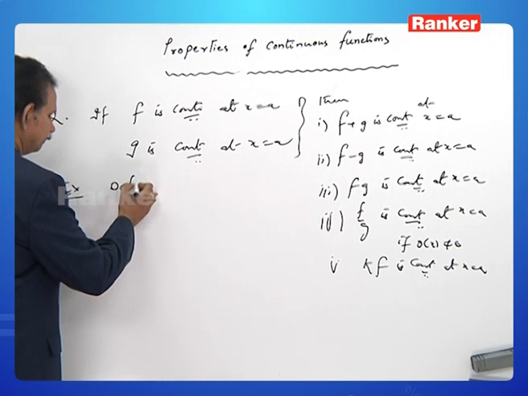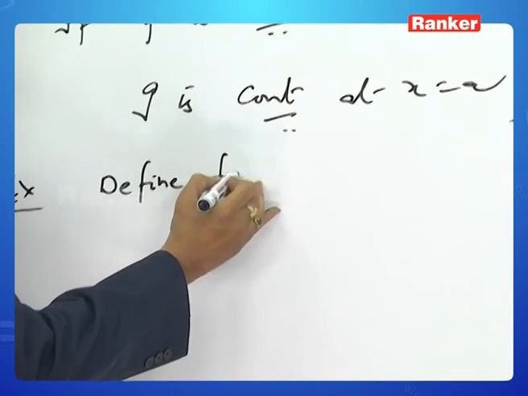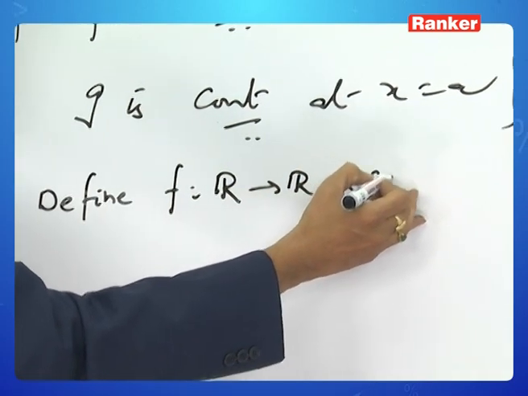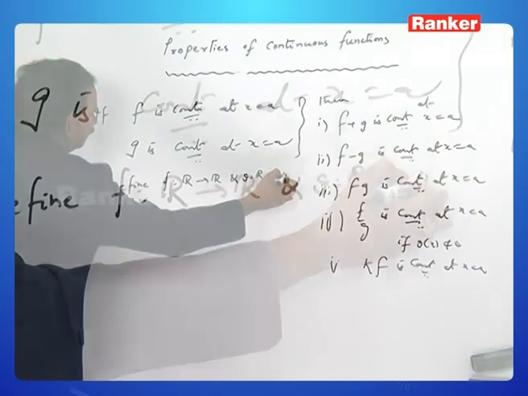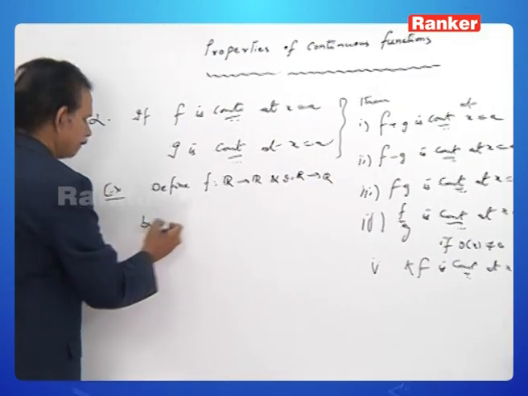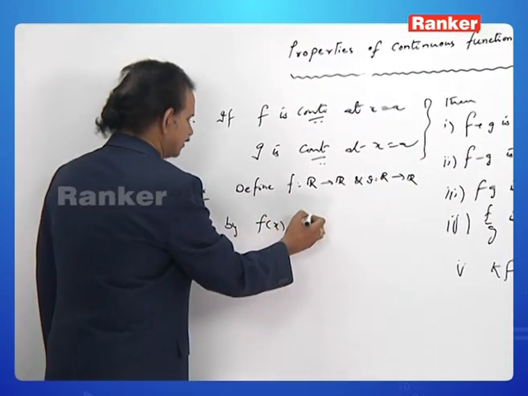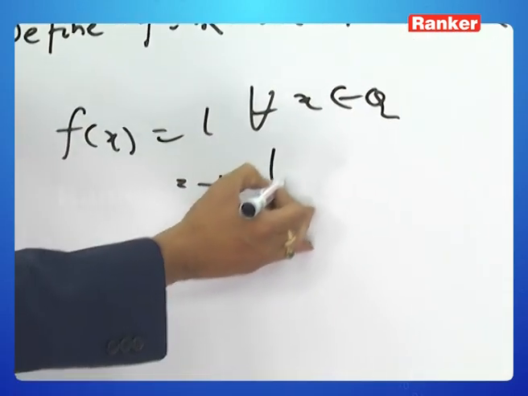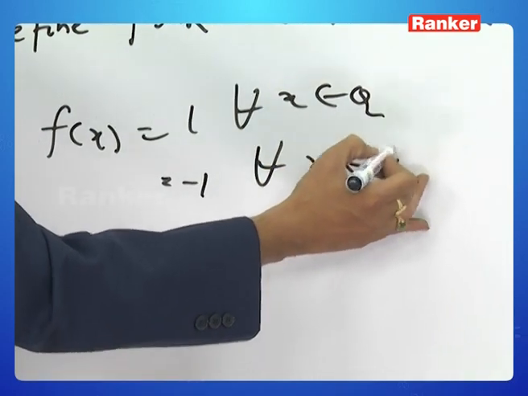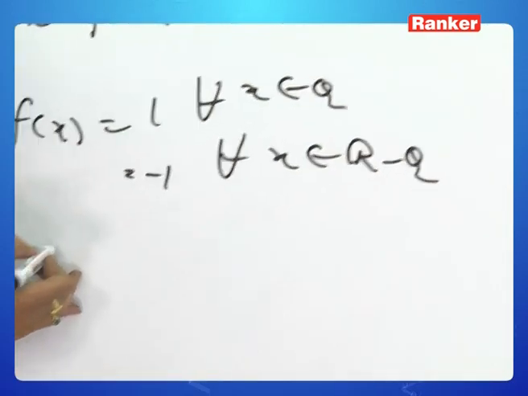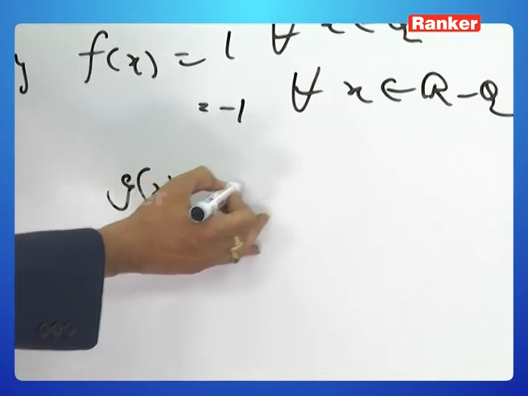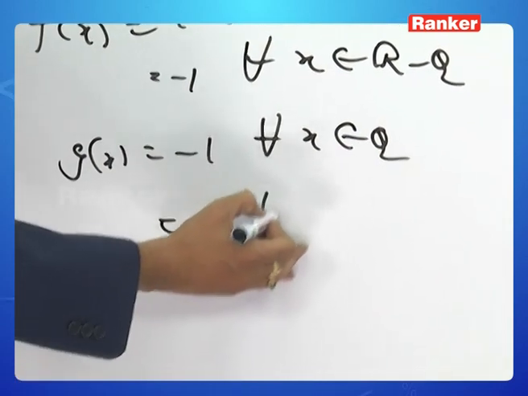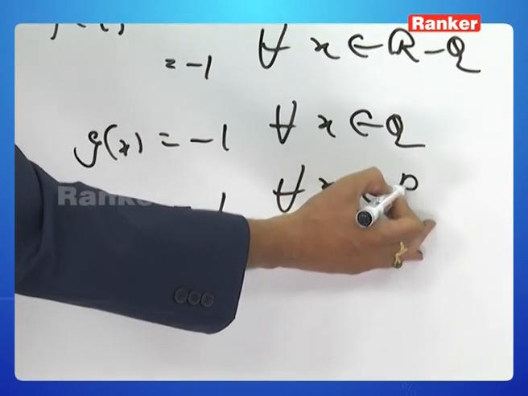Define f from R to R and g from R to R by f of x is equal to 1 for all x belongs to Q, minus 1 for all x belongs to R minus Q. g of x is equal to minus 1 for all x belongs to Q, 1 for all x belongs to R minus Q.